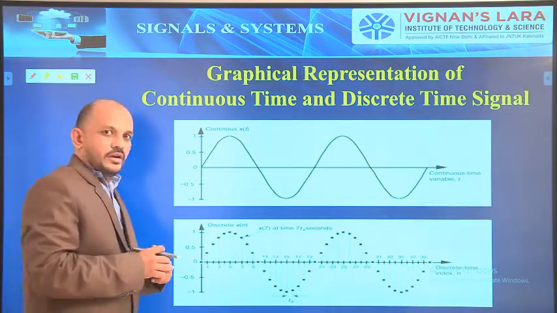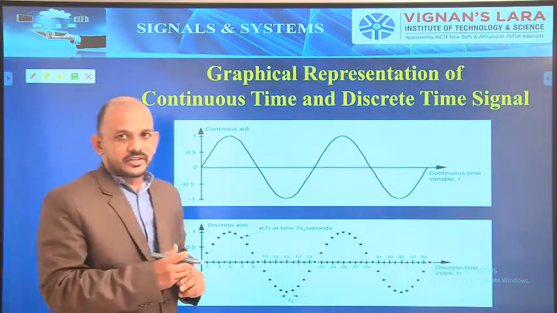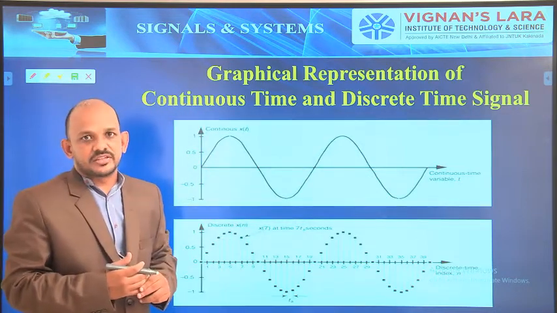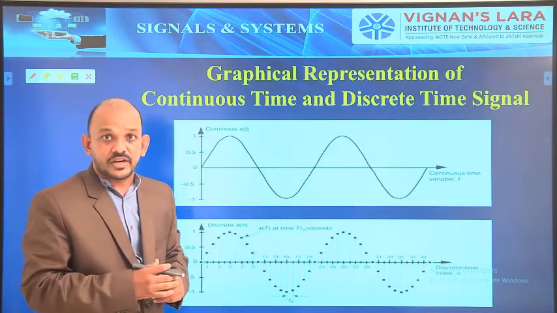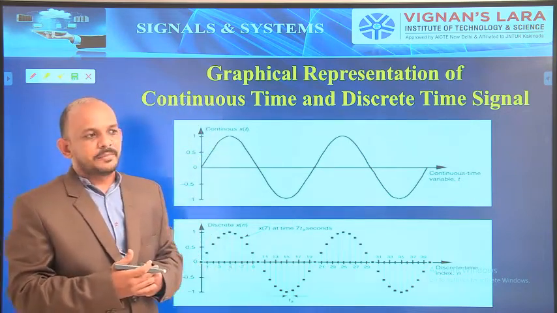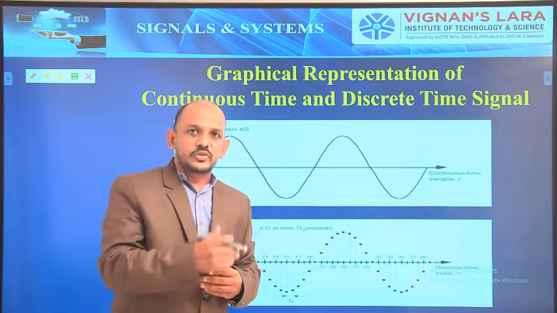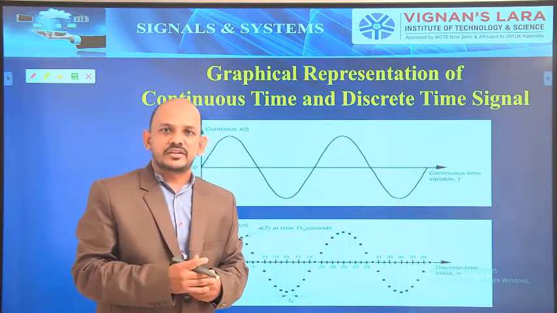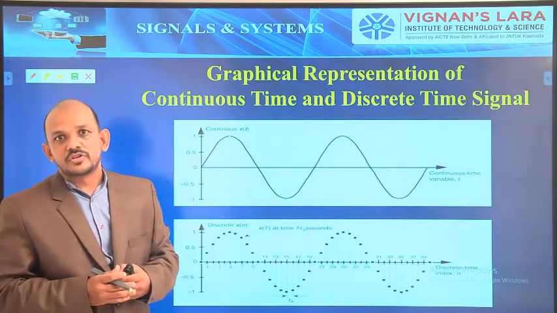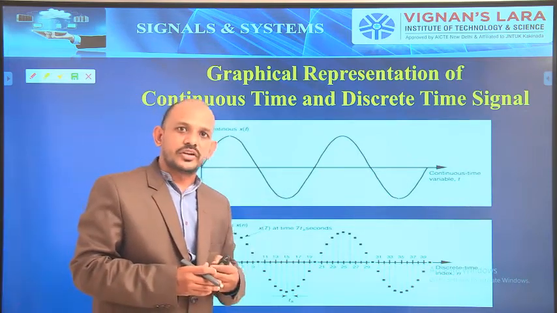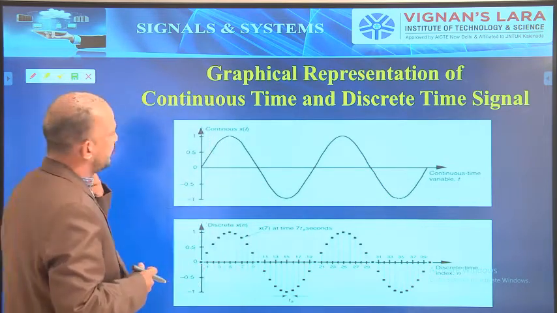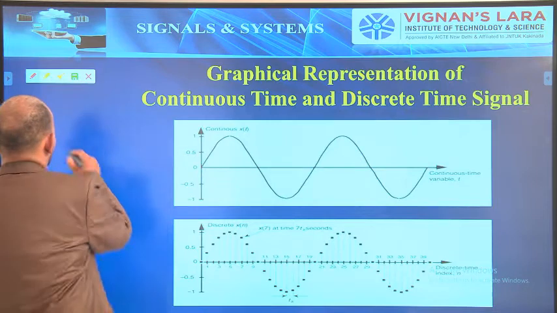You all know how a continuous time signal is represented, since right from the start we learned about continuous time signals. Now, how is a discrete time signal represented? Actually, there are 4 ways to represent a discrete time signal: the graphical approach, the tabular approach, the sequential way, or the functional way. Generally it is represented in the sequential way.